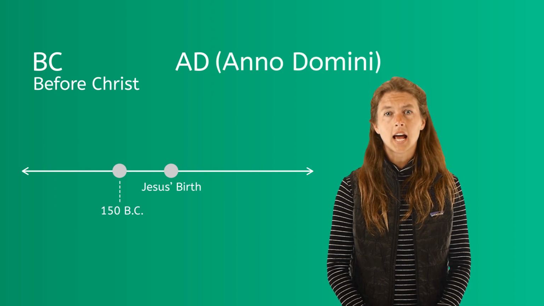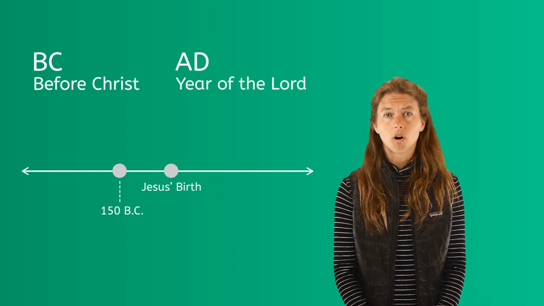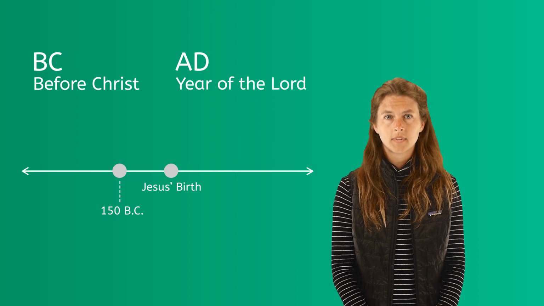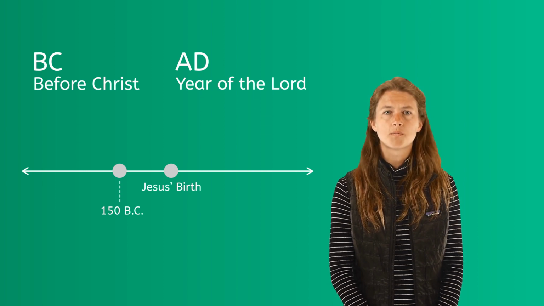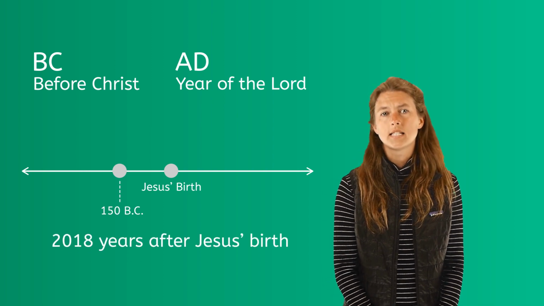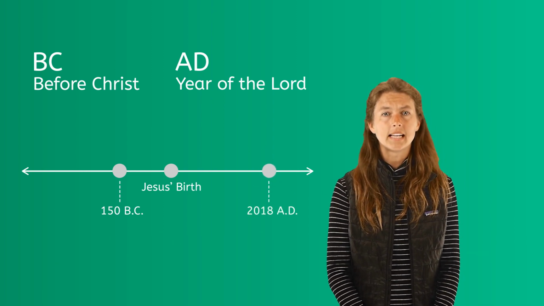A.D. means Anno Domini, or Year of the Lord, and counts the years after the birth of Christ. Anything that happens in the year Jesus was born or after is marked A.D. So the year 2018 would be 2018 A.D.